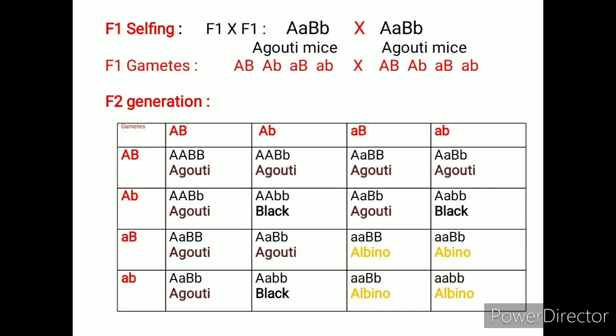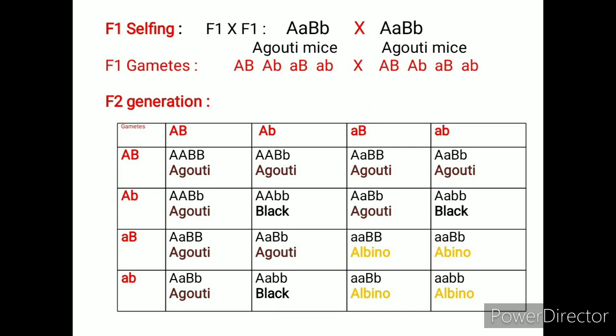Now when the F1 progeny is further self-crossed, in F2 generation they will segregate into the ratio of 9:3:4, in which 9 will be agouti in color, 3 will be black in color, while 4 will be albino in color.